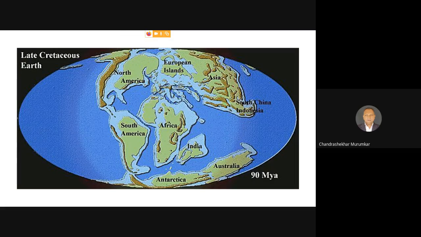Now you can see that North America, European islands, and Asia are present in the northern island, whereas other areas are present in the southern region. But the main thing that happened in the late Mesozoic period is that these continents, these plates, started migrating, started moving from the South Pole to the North Pole. So this movement took place, and that's why this movement is known as the Cenozoic period, that is the recent world.